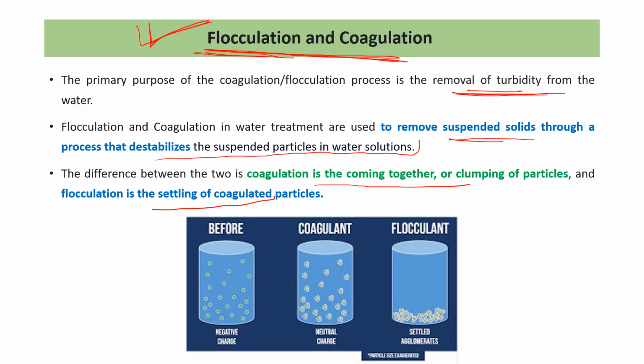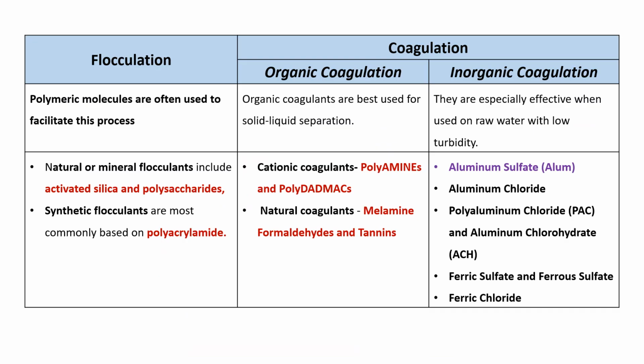वो बॉटम में सेटल डाउन हो जाता है. आप जैसा आप फिगर में देख सकते हैं, this is the condition where the particles are suspended in any water solution. Okay. When we add the coagulant, here you can see many particles form groups of particles. Okay, then when we go for the flocculant, the group of particles settles down at the bottom. So these are the two processes known as coagulation and flocculation.